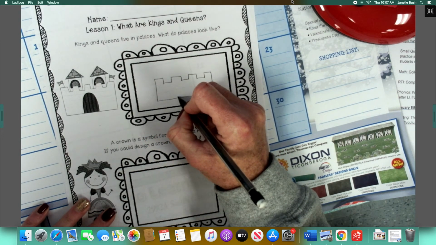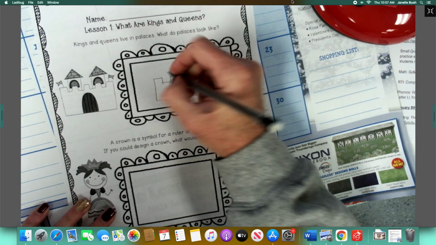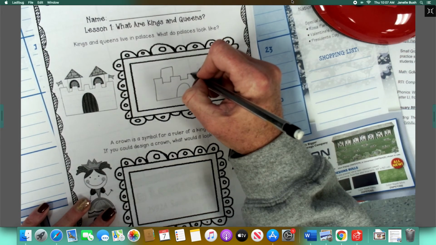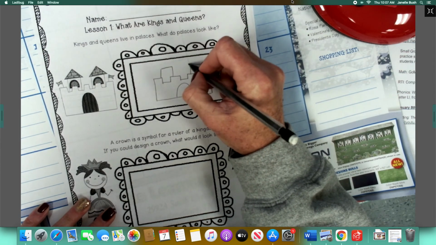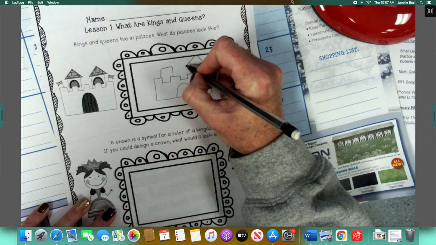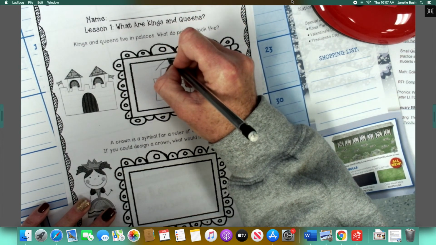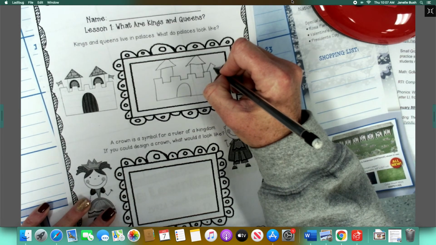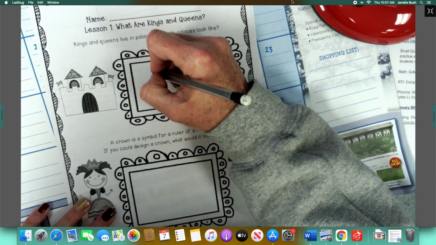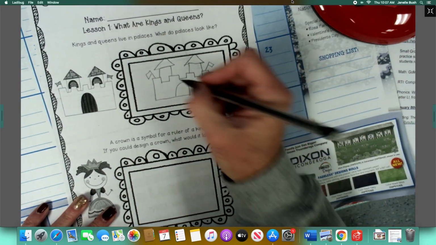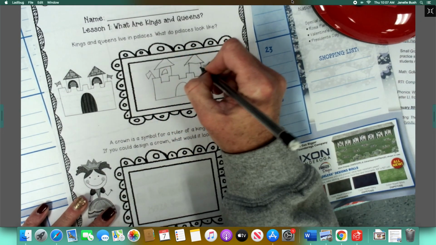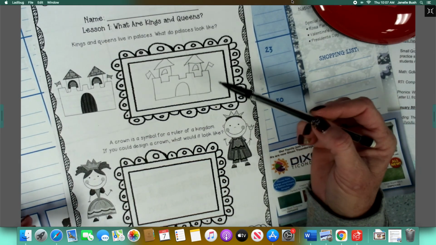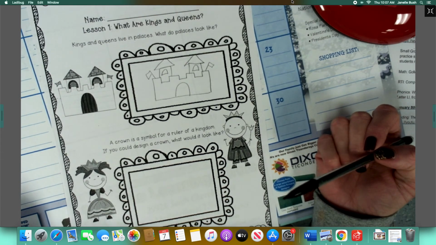We got to draw the little palace door. Draw the little roof. And the flags. Okay, and then after you draw your palace, you can color your picture.